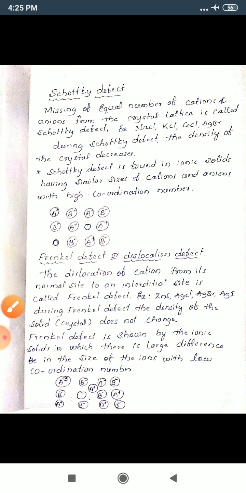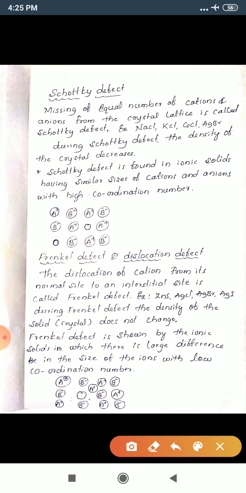During Schottky defect, the density of the crystal decreases. It is a consequence of Schottky defect. Due to the Schottky defect, the density of the crystal decreases. And one more point, Schottky defect is found in ionic solids. As I said already, Schottky defect is found in ionic solids having a similar size of cations and anions.